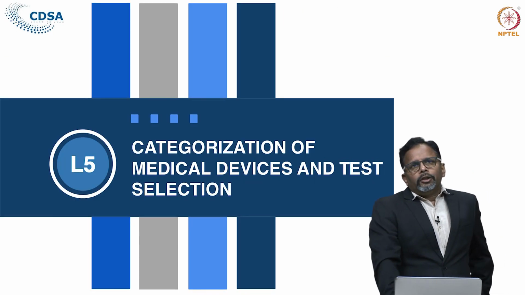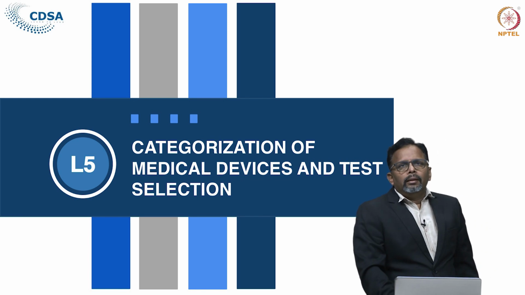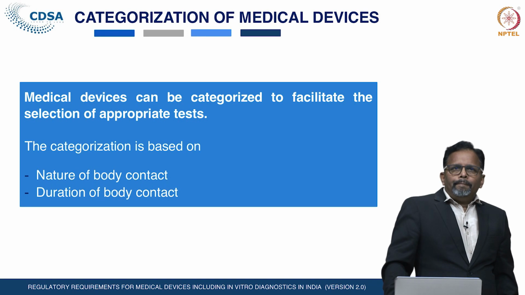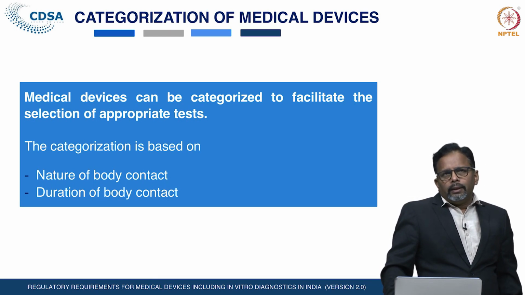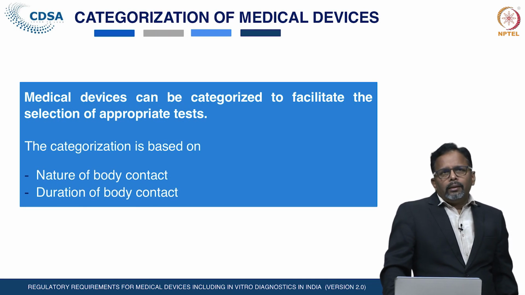The medical devices can be categorized to facilitate the selection of the appropriate biological test based on the nature of the body contact and duration of the body contact.